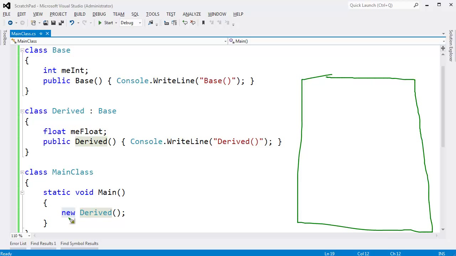New operator. New says, okay, I need enough room for an int. 4 bytes. I need enough room for a float, 4 bytes. Anywhere out here is fine. Let's just go right here. New sections off a piece of memory and says, okay, this will be the derived instance that we're creating out there. The top portion will be our int. That's 4 bytes. The bottom portion will be our float.